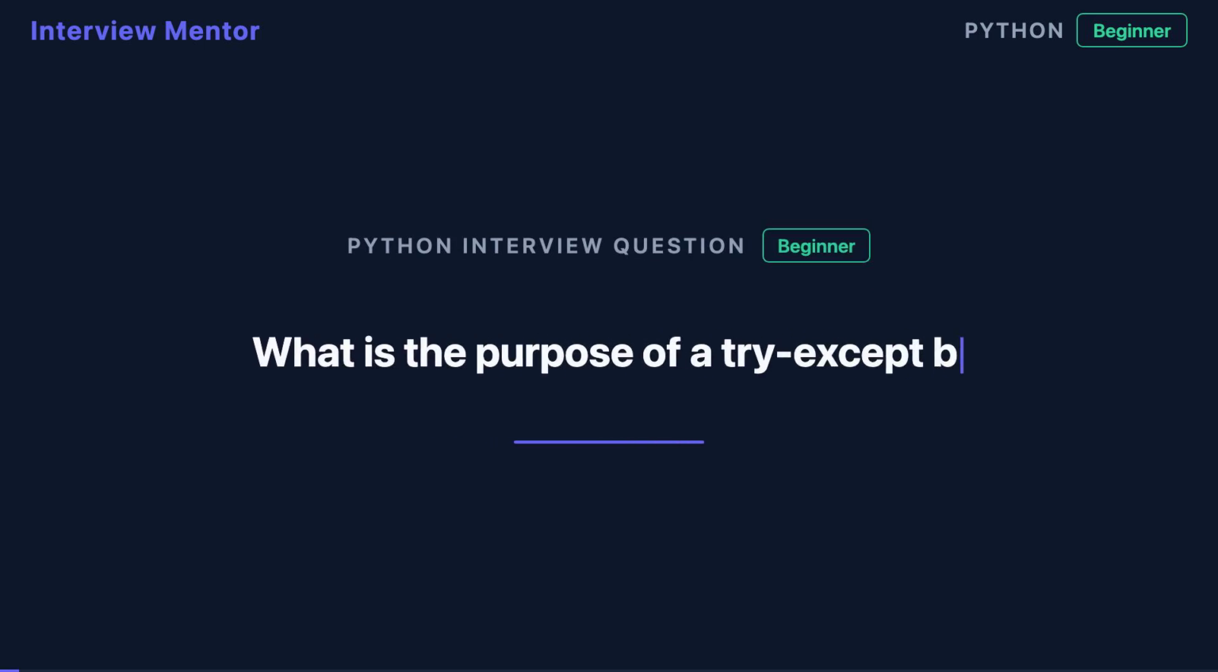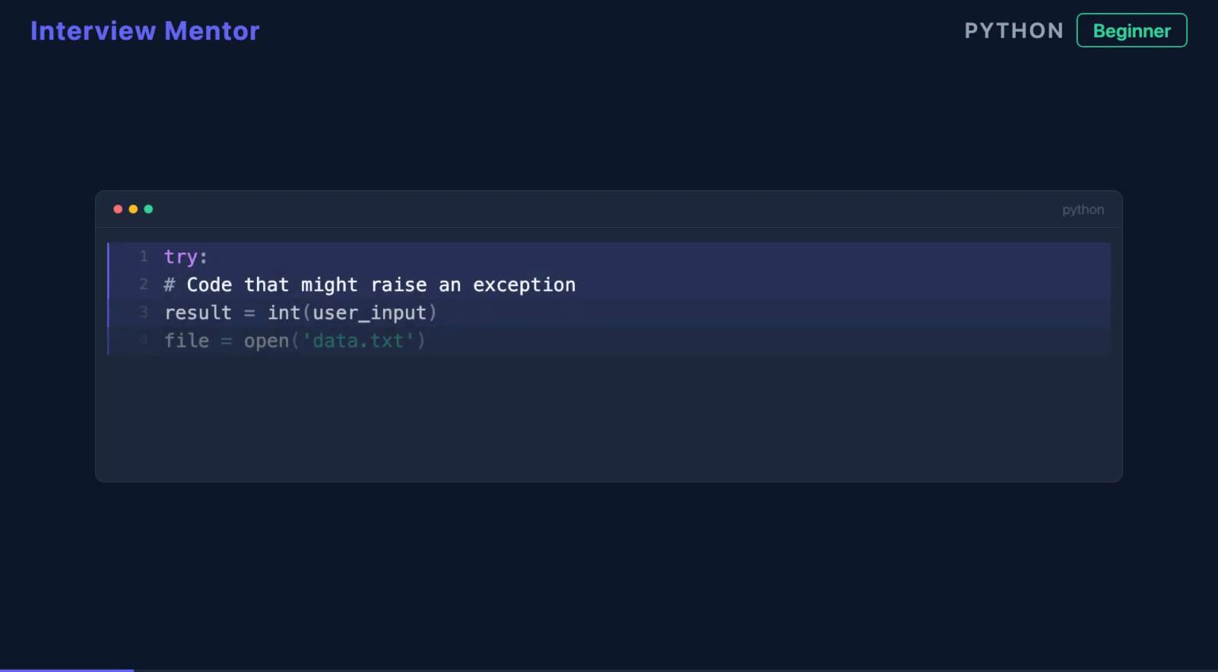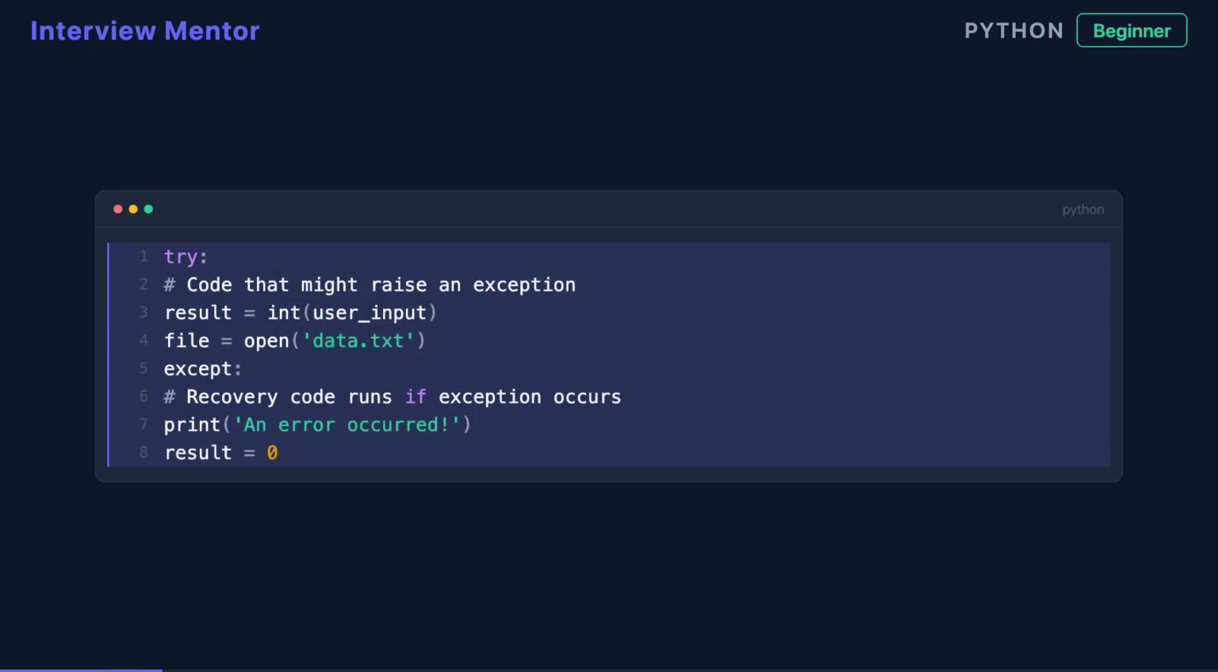What happens when your Python program encounters an error? Without proper handling, it crashes instantly. That's where try except blocks come in. A try except block is Python's way of catching exceptions to prevent your program from crashing.